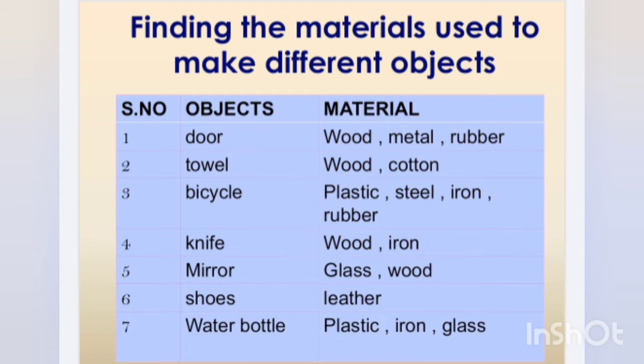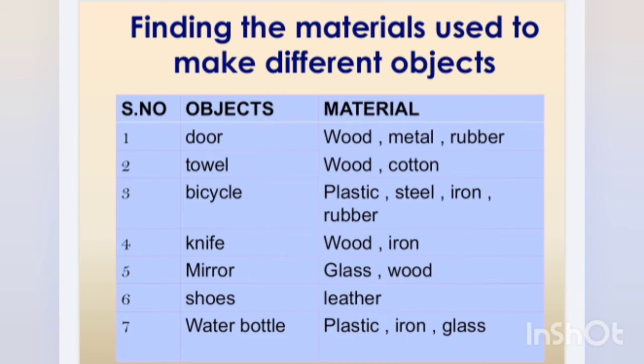These are objects that can be made from different materials, like the door can be made of wood, metal, or rubber. Similarly, we can take the example of pot. A pot might be made using different materials.